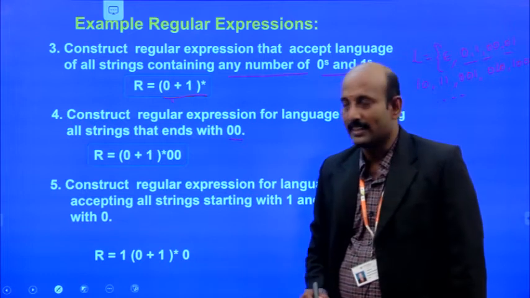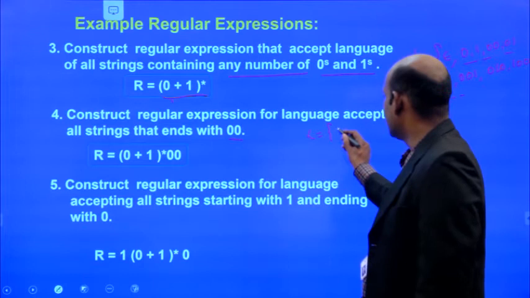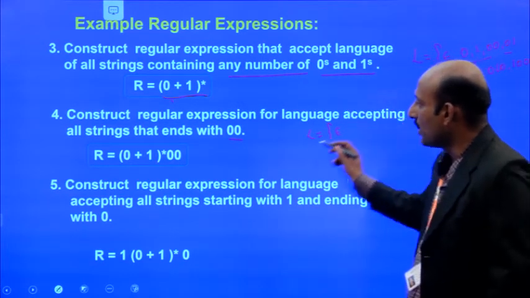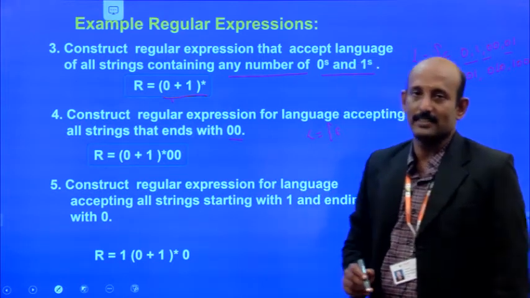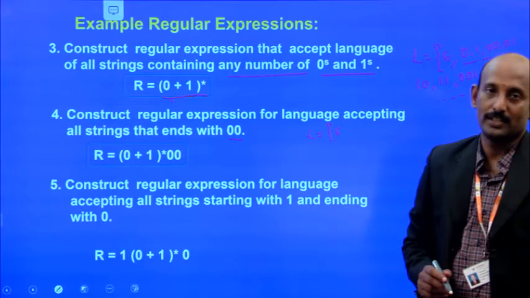So the language L, what is the meaning as given? The language accepts all strings that end with 00, so the strings have to end with 00.